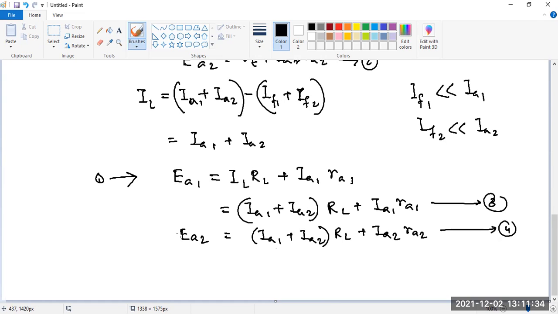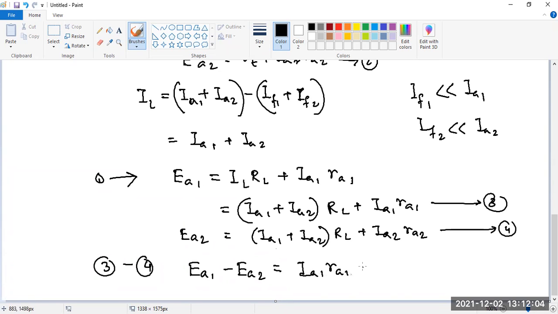So it is very difficult to have this type of machine. Now if we subtract 3 minus 4, what should we get? Follow? What will be the result? IA1 RA1 minus IA2 RA2.